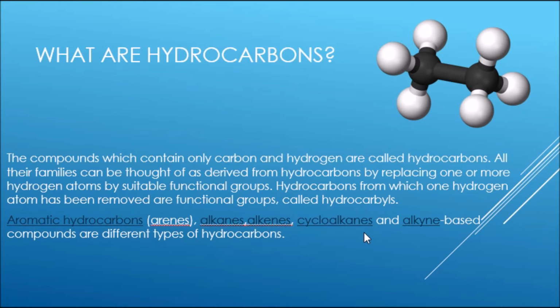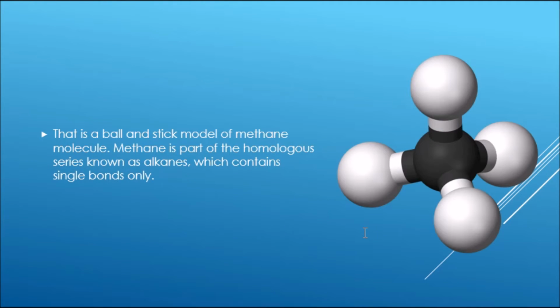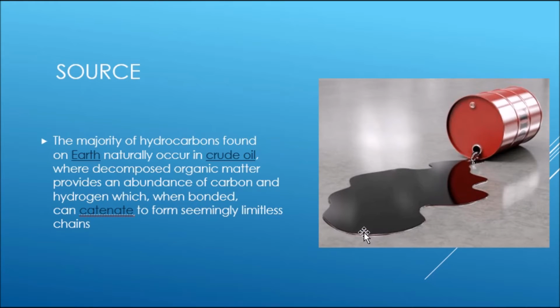Hydrocarbons from which one hydrogen atom has been removed are called hydrocarbon groups. Aromatic hydrocarbons, alkanes, alkenes, cycloalkanes, and alkyne-based compounds are different types of hydrocarbons. That is a ball and stick model of a methane molecule. Methane is part of the homologous series known as alkanes, which contains single bonds only.